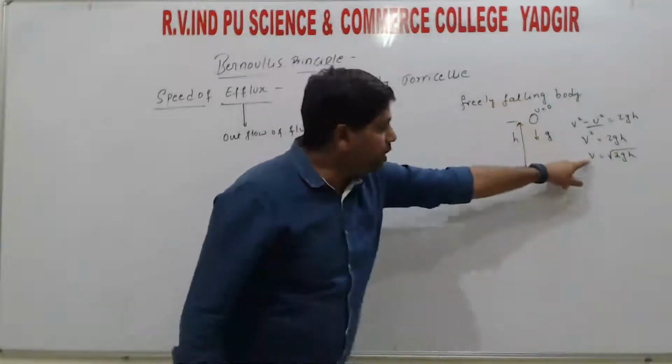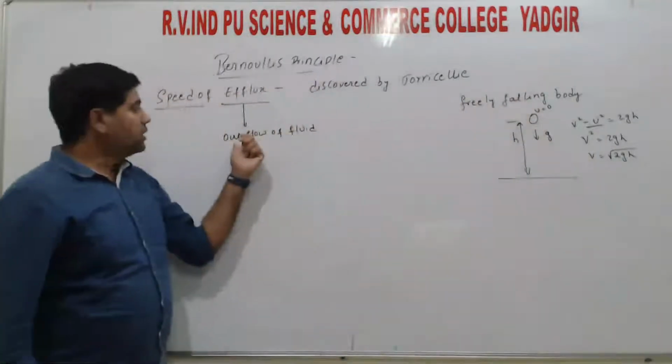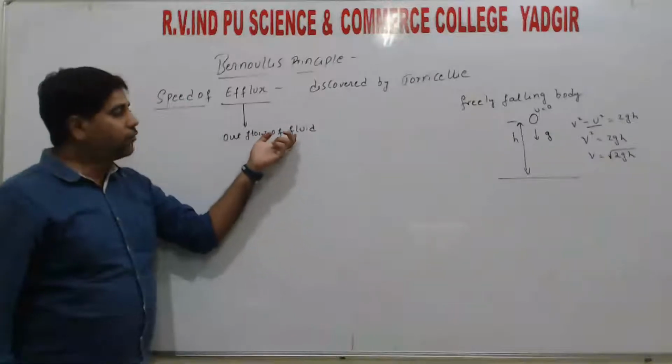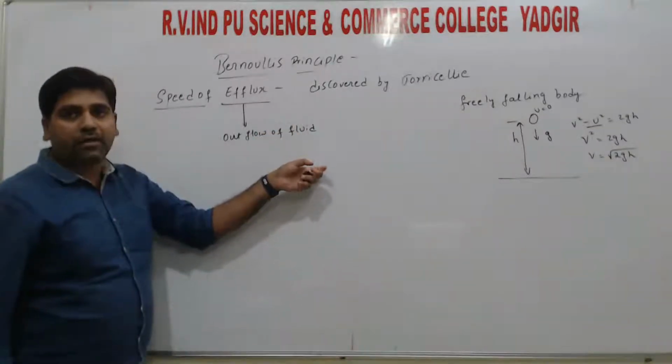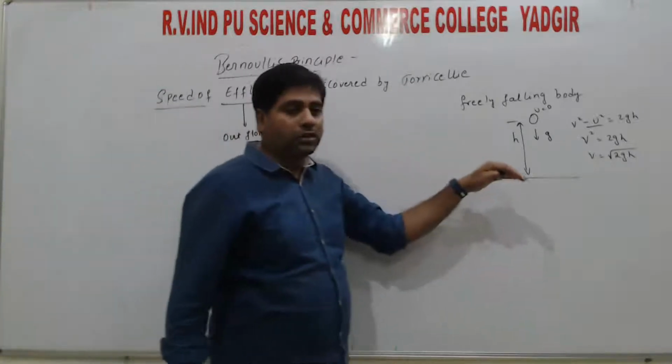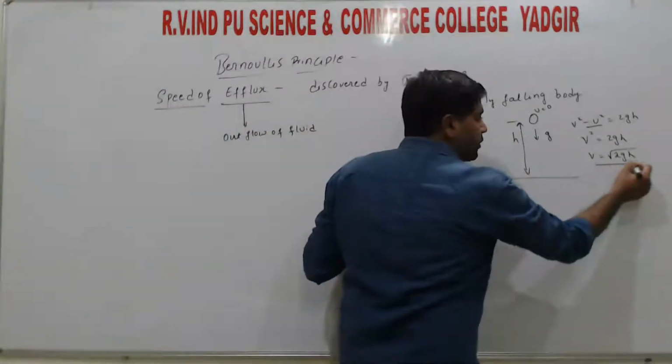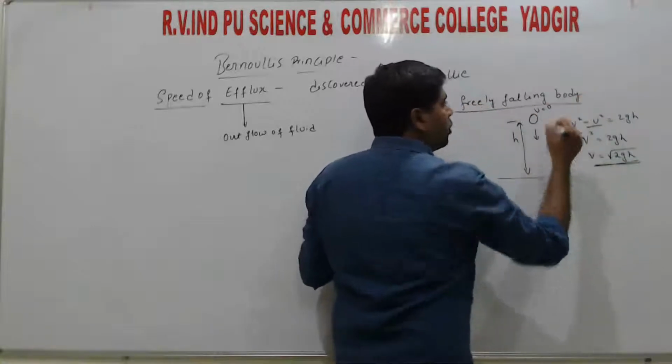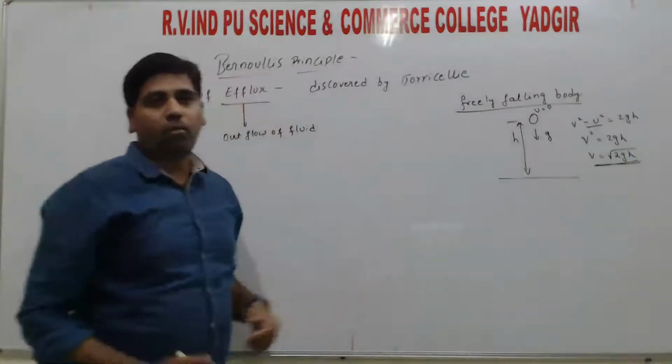The same relation he found for the speed of the fluid flowing from an open tank. If fluid is flowing from an open tank, its velocity is equal to the velocity of a free falling body, right?